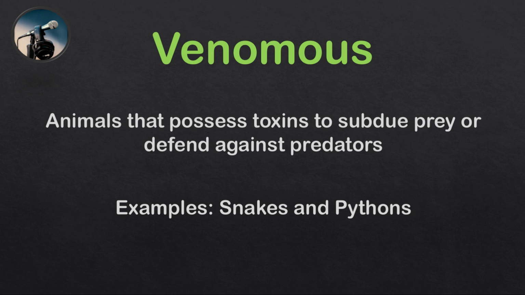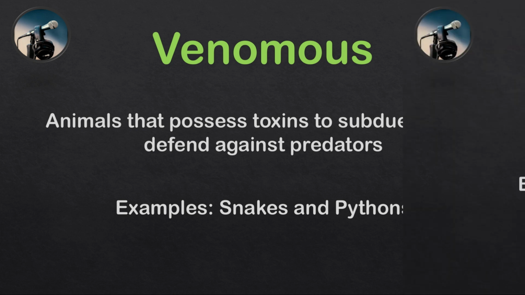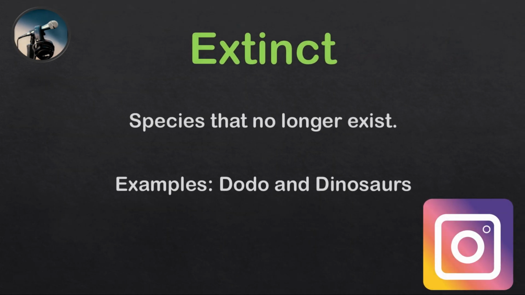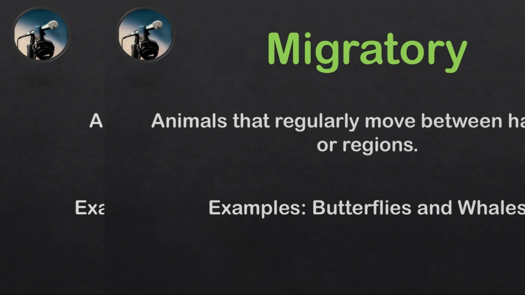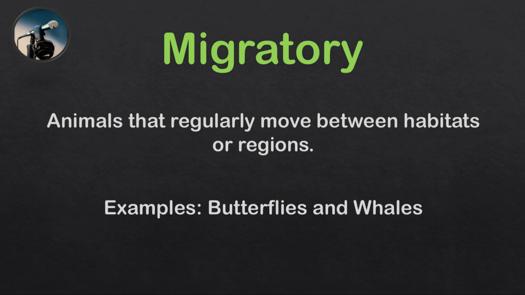Venomous are those animals that possess toxins, poison, to subdue prey or to defend against predators. Snakes and pythons are popular examples of venomous animals. Extinct are those species that no longer exist. For example, dodo and dinosaurs. Endangered are the animals that are facing a high risk of extinction. For example, Amur leopard and sparrows. Migratory are those animals or birds that regularly move between habitats or regions for better survival. Examples are butterflies and whales.